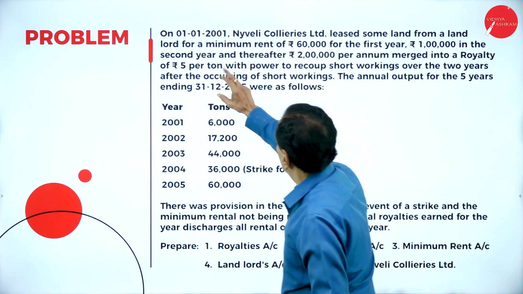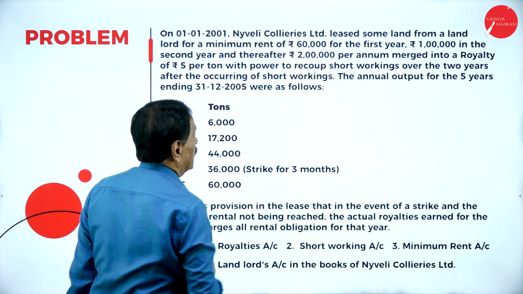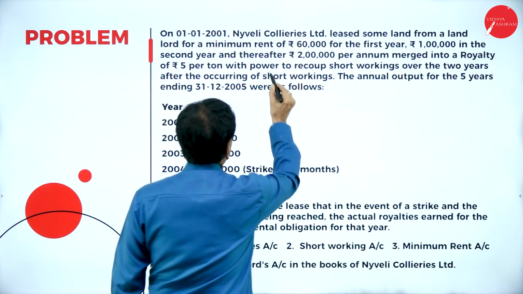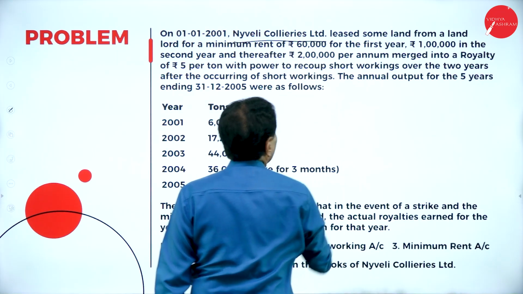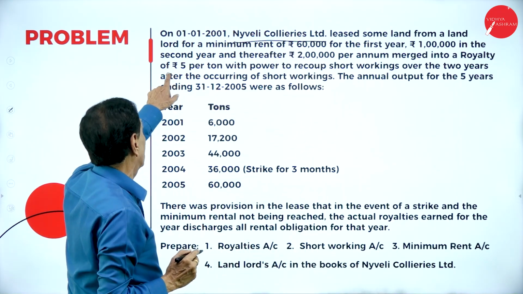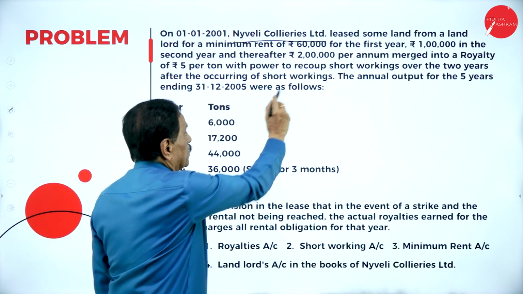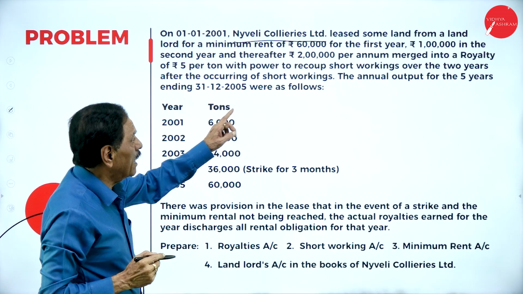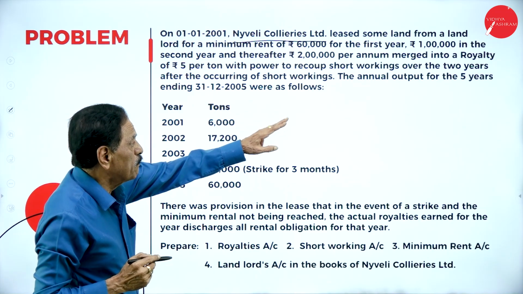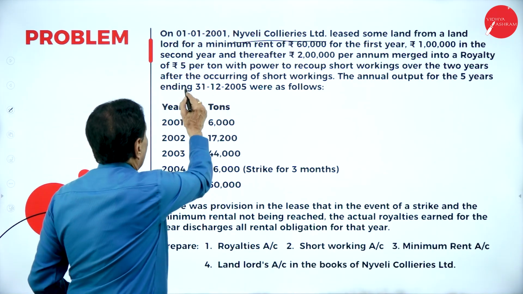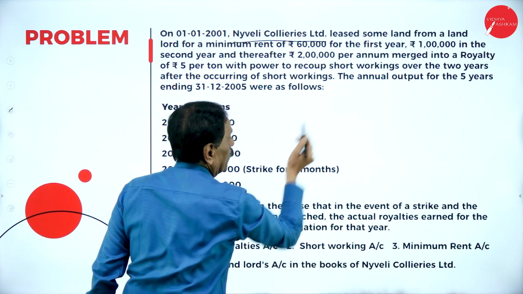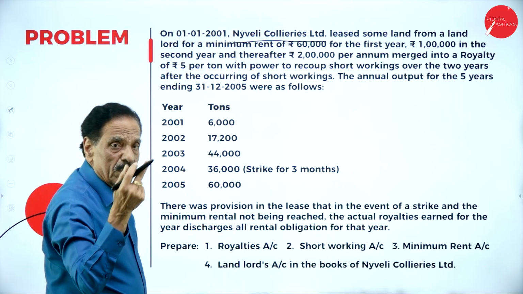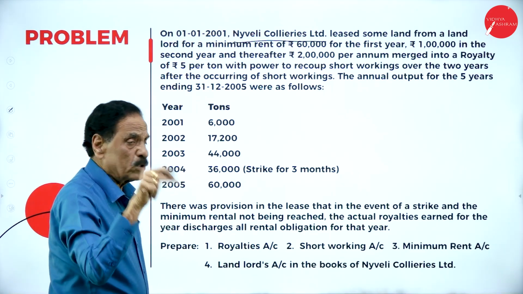On 1/1/2001, Neyveli Collieries Limited leased some land. Now, which company is giving? Neyveli Collieries Limited leased some land from a landlord for a minimum rent of rupees 60,000 for the first year, 1 lakh in the second year, and thereafter rupees 2 lakh per annum, merging into a royalty of rupees 5 per ton, with power to recover short working over the 2 years after occurrence of short working. If a shortage comes, that should be recovered in the next 2 years.